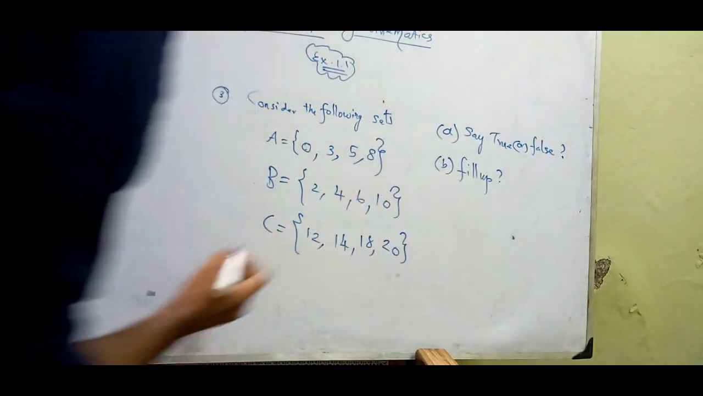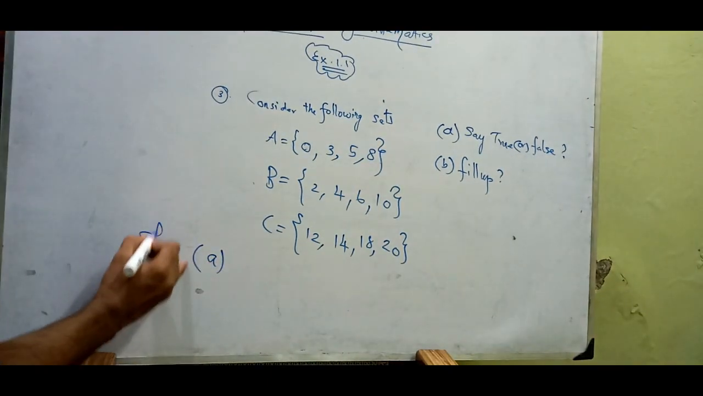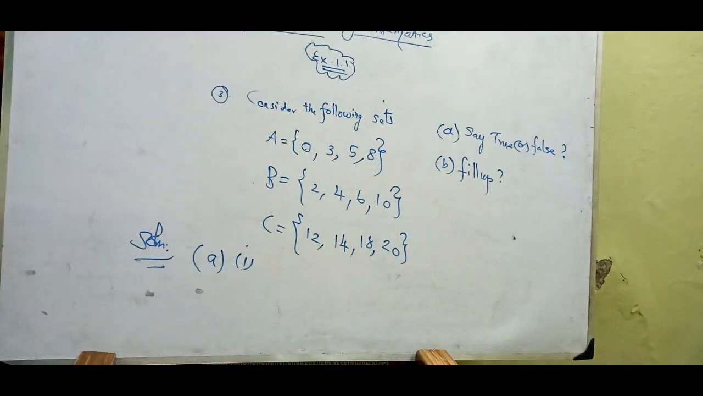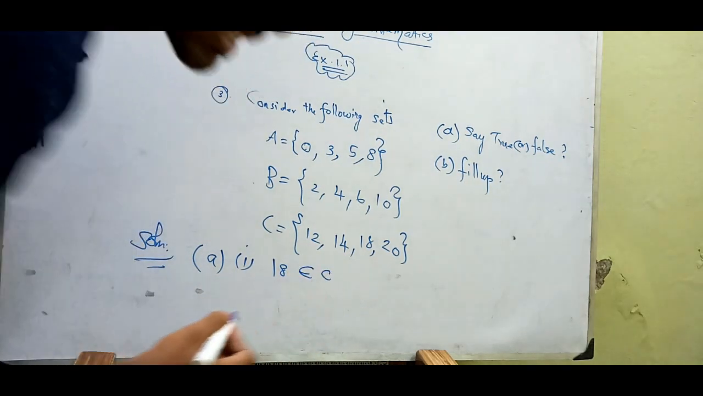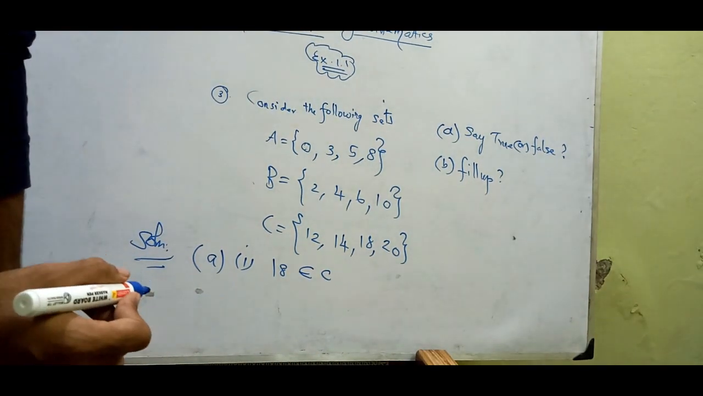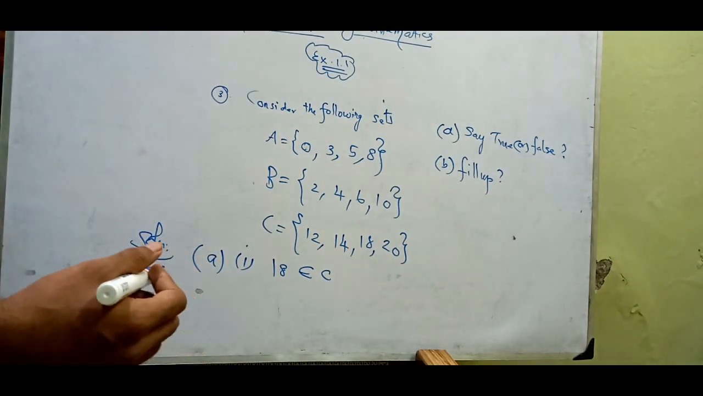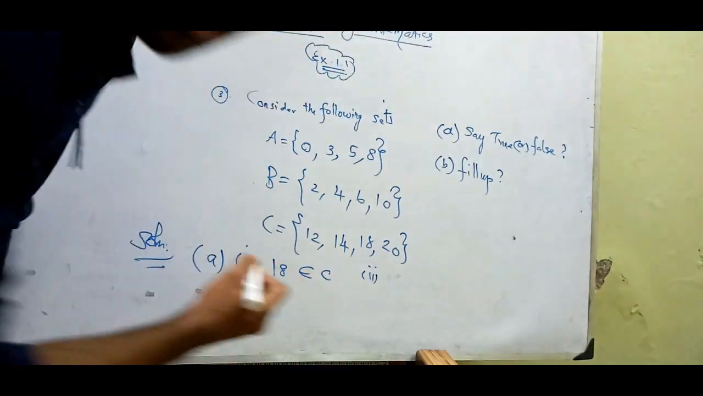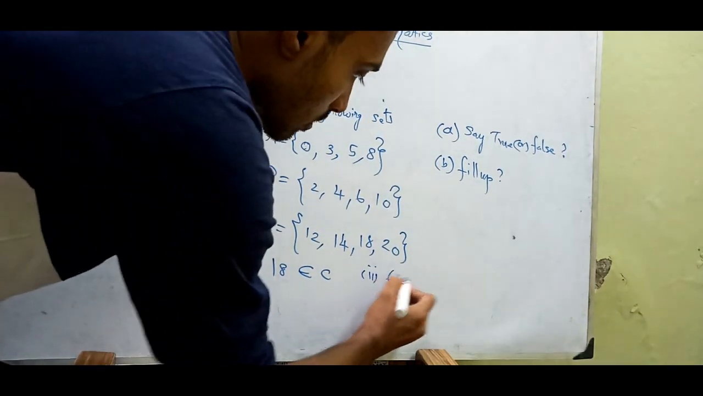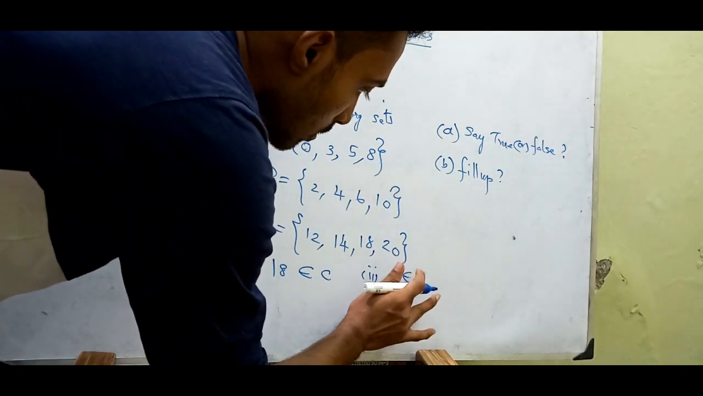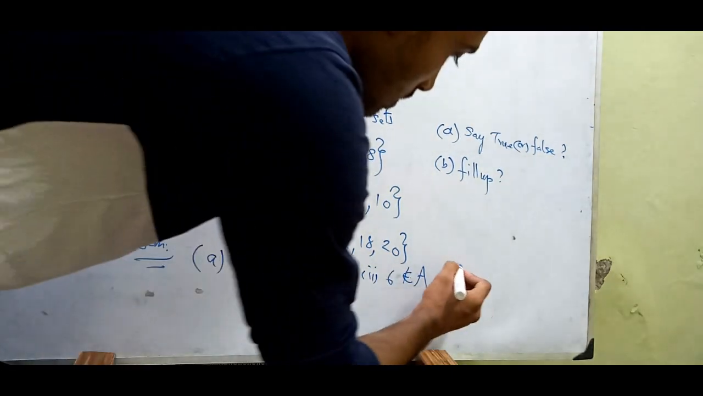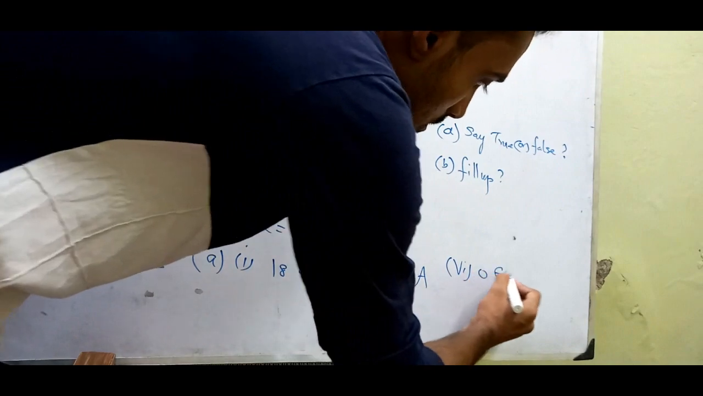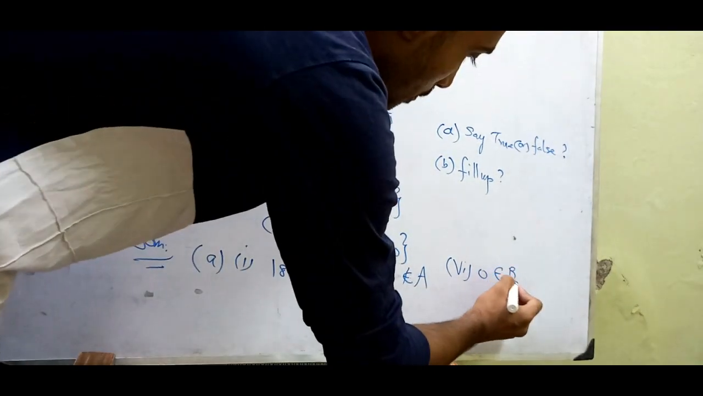Okay, so I'm just writing the solution. First one: is 18 an element which belongs to C or not? C is a set. And then the second: 6 does not belong to A. And the third: 0 belongs to B.